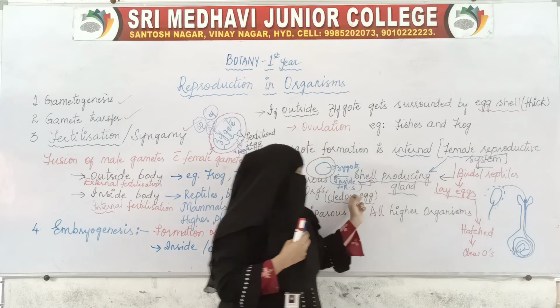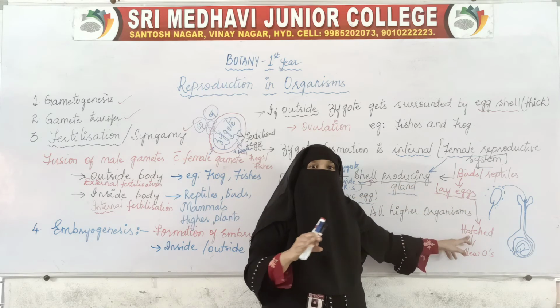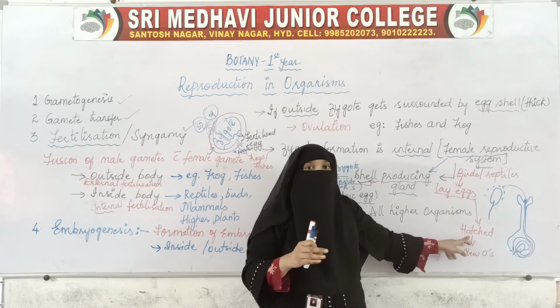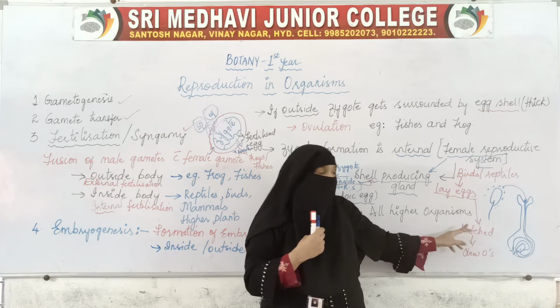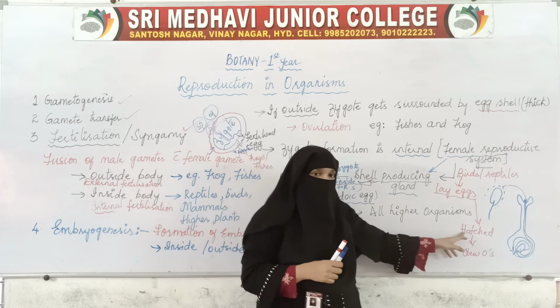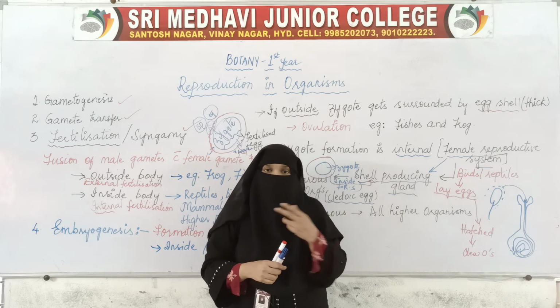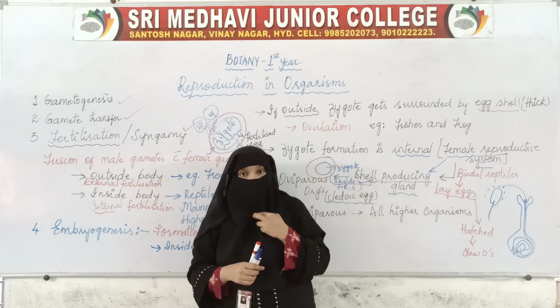The eggs are cleidoic, self-sufficient, and after that the females sit on the eggs, thereby providing their body heat. That process is called hatching. After the eggs are hatched, new organisms, that is new birds, will come out.